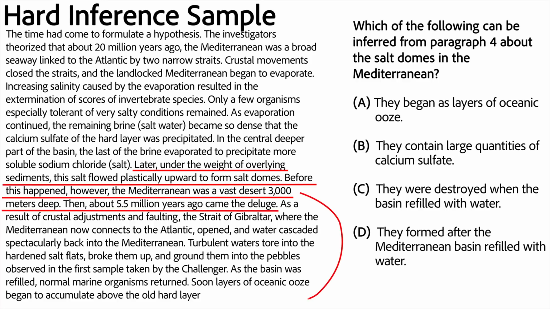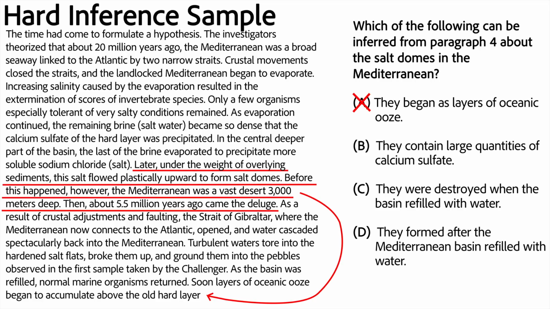Now, to dumb this down a little, what basically happened was that first, the Mediterranean was a desert, then came the deluge, and later on, those weird salt dome structures appeared. Now, let's check our options. Answer choice A says that salt domes began as ocean ooze, which is not supported anywhere in the passage and can be eliminated.